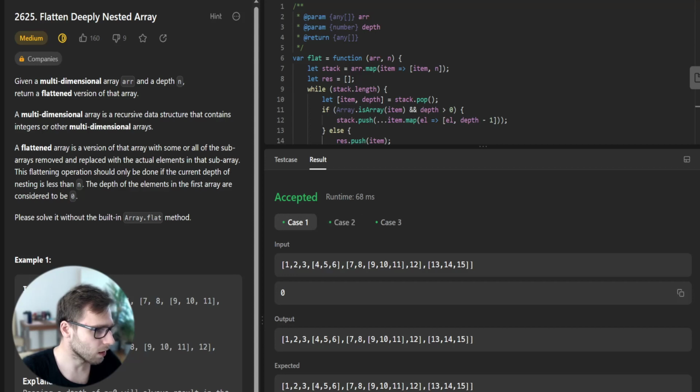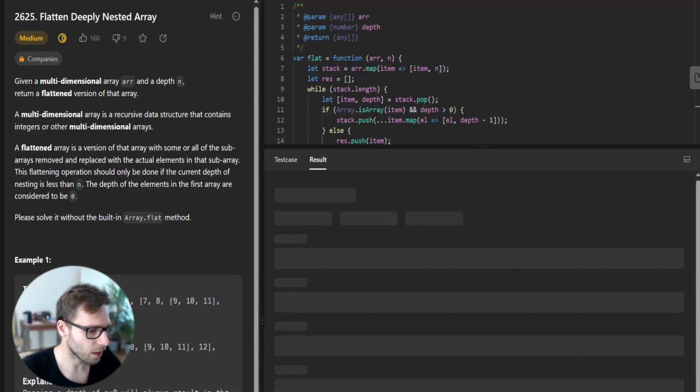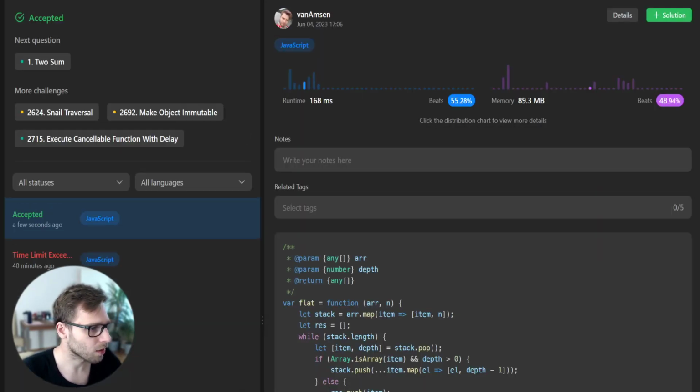So yeah, as we can see, this test case has a depth of 0 and it returned the same, and this has a depth of 2 and it was flattened until the depth of 2. And there you go, we have successfully flattened the array to the specific depth level, and let's test it for unseen test cases. Hopefully it will pass. So yeah, it's passed and beats 55% by runtime and 48% by memory.